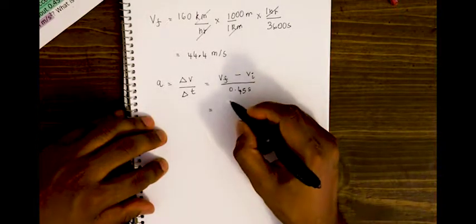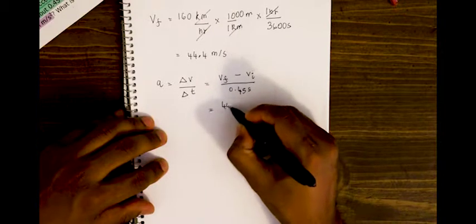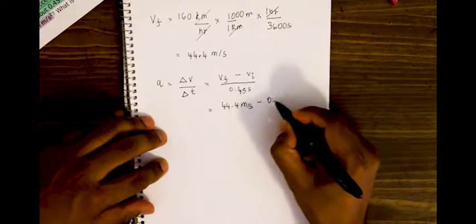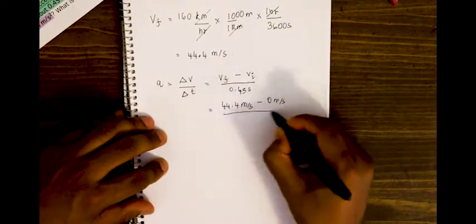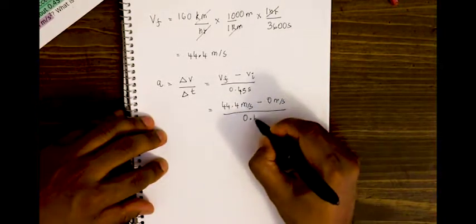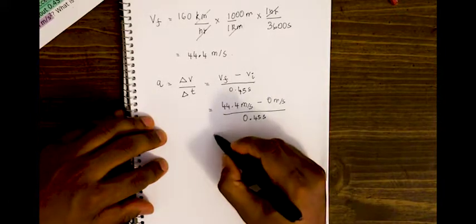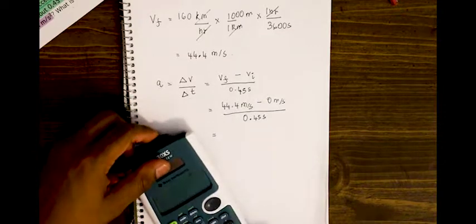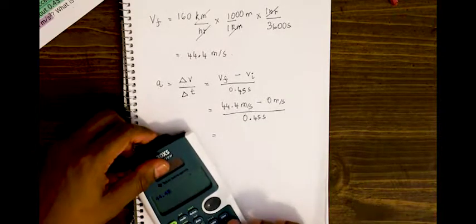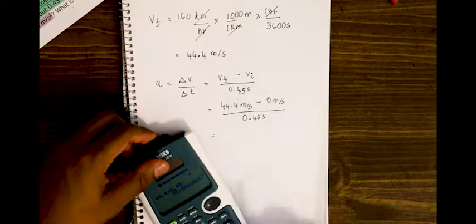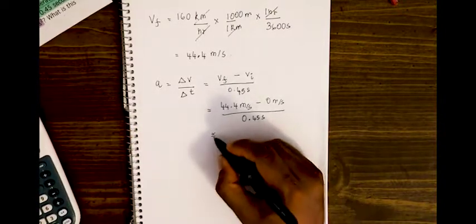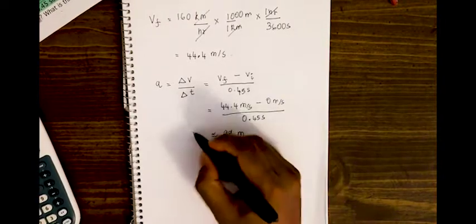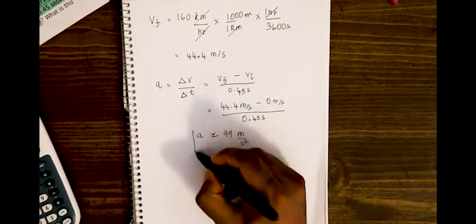Our final velocity is 44.4 meters per second as calculated, and our initial velocity was 0 meters per second, which was given to us, over 0.45 seconds. What we wind up with is approximately 99 meters per second squared, and that's the value of our acceleration.